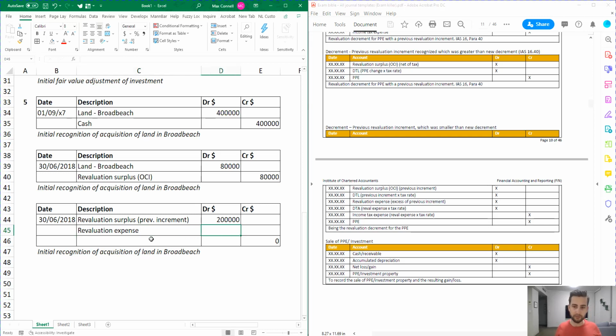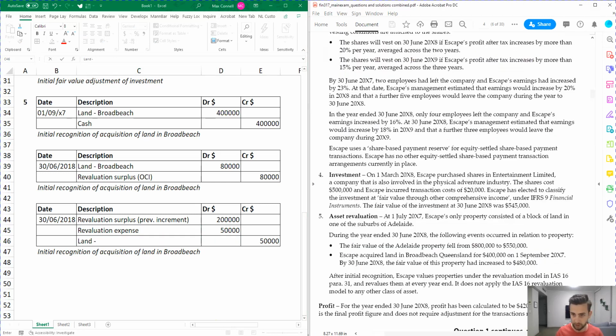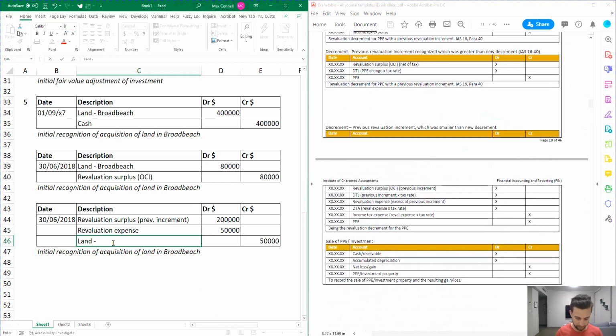So it's the difference between the 250 and the 200, which is 50,000. Then land and building, called Adelaide, and that's going to go down the sum of the other two, so 250,000. The description is reversing prior increment and posting decrement. So there's our journal right there.